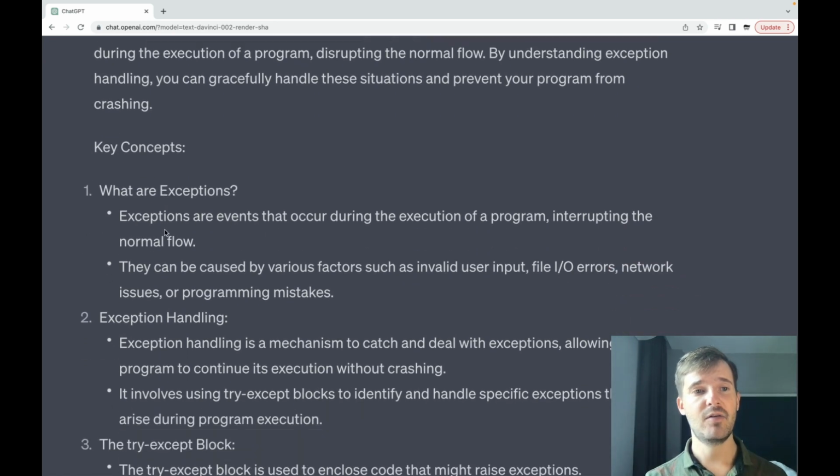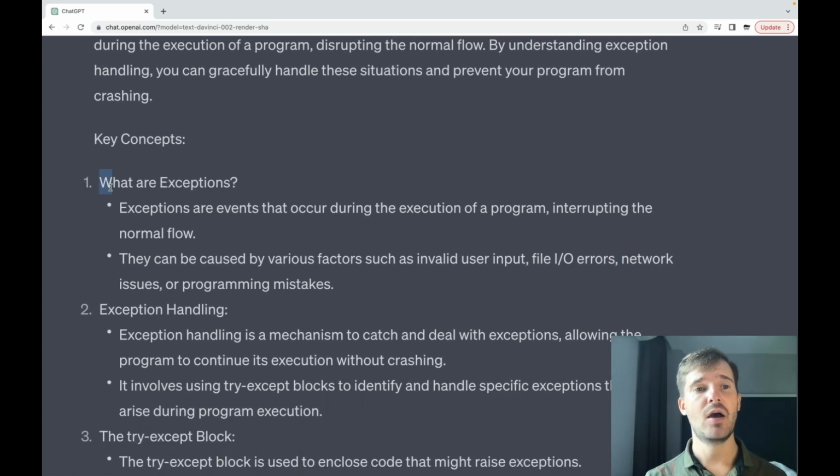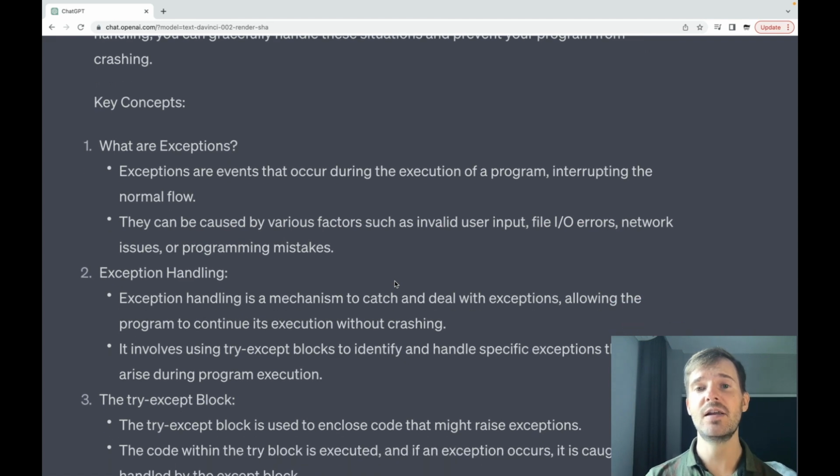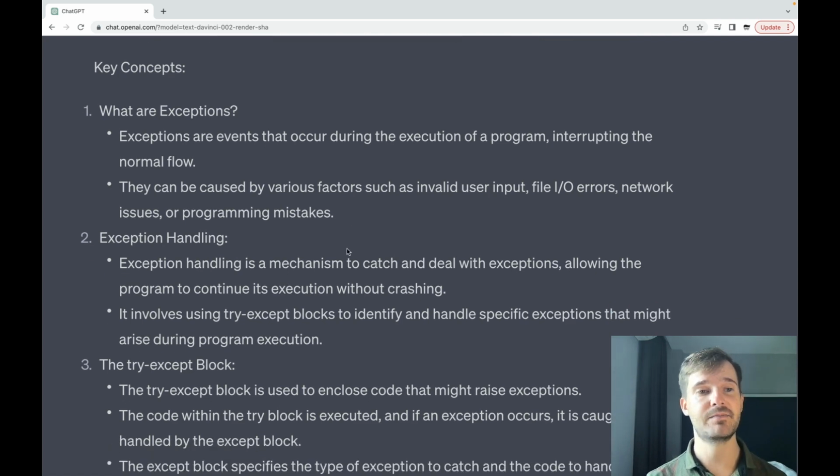Key concept. First point. What are exceptions? Exceptions are events that occur during the execution of a program, interrupting the normal flow. They can be caused by various factors such as invalid user input, file input/output errors, network issues, or programming mistakes.